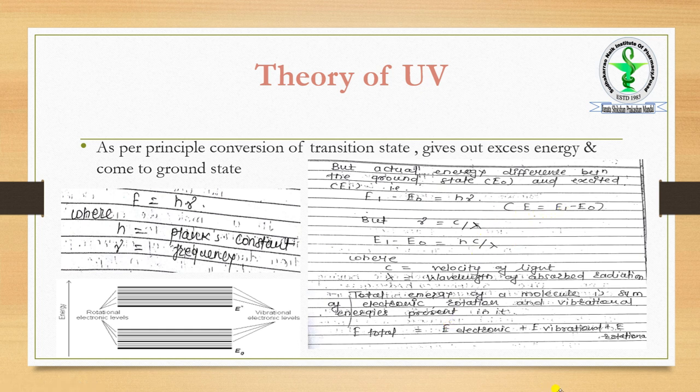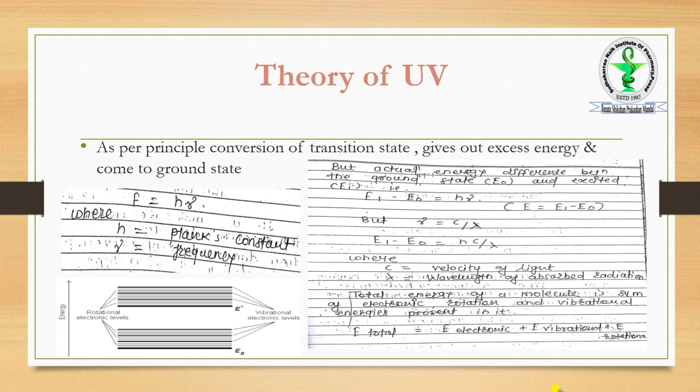But as we know, E is equal to E1 minus E0. And as we know, mu, the frequency, is inversely proportional to the wavelength, with the speed of light c. So we replace that mu with c by lambda.